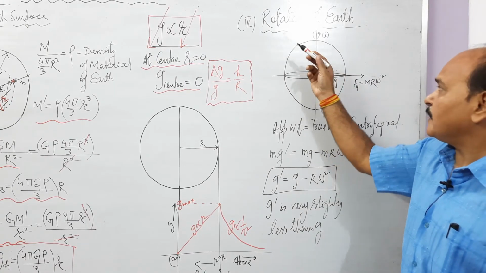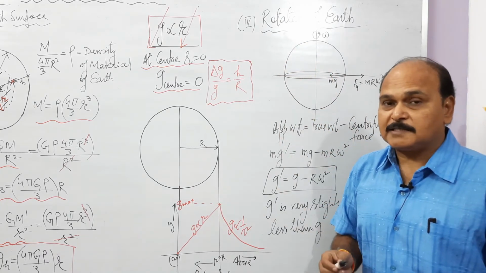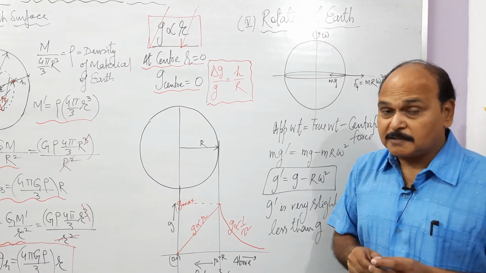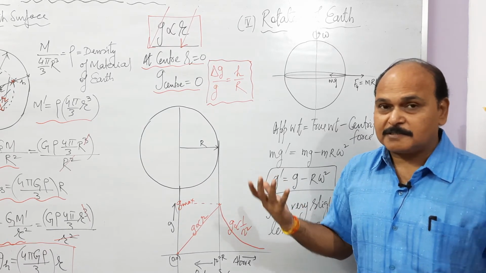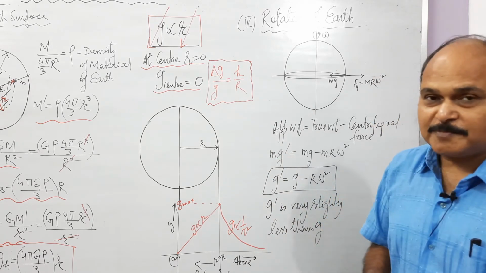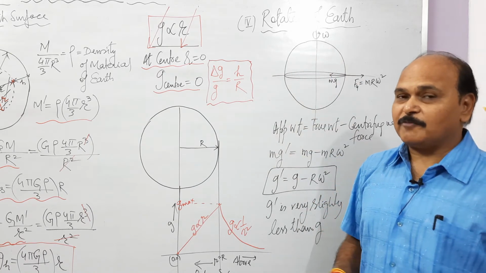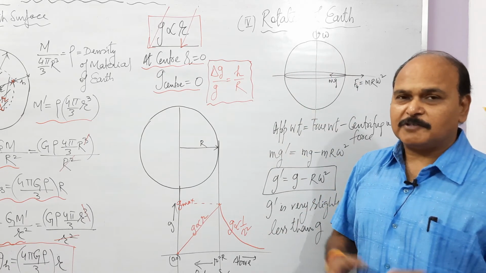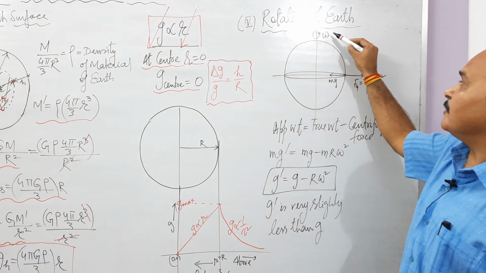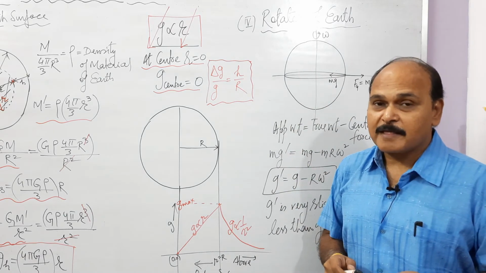Okay children, let us finally see the effect of rotation of Earth over acceleration due to gravity. Children, we know that ever since Earth came into existence some 4.6 billion years ago, it has been spinning from west to east with a fixed time period of 24 hours and a fixed angular velocity. So our Earth has been spinning from west to east with a constant angular velocity omega.